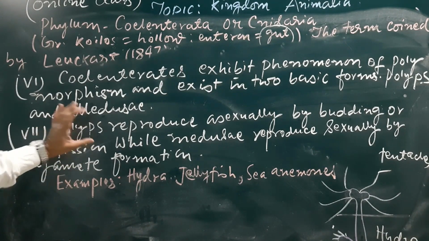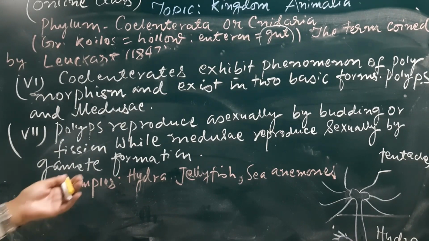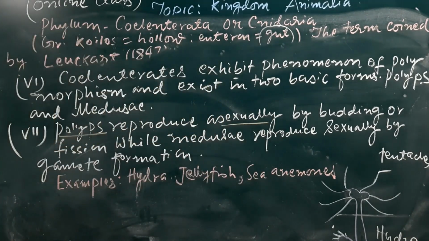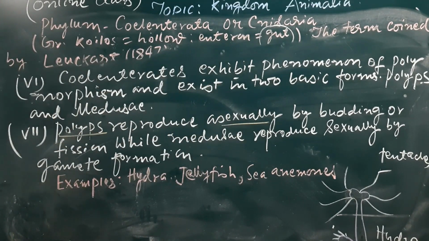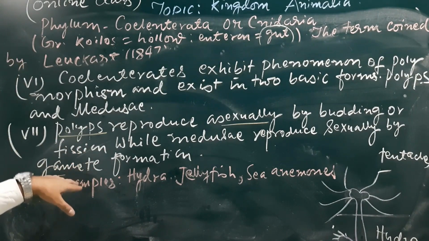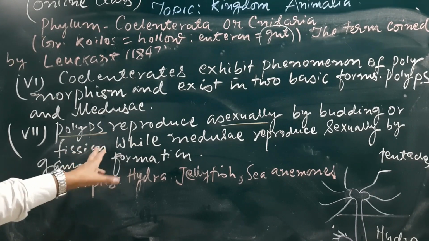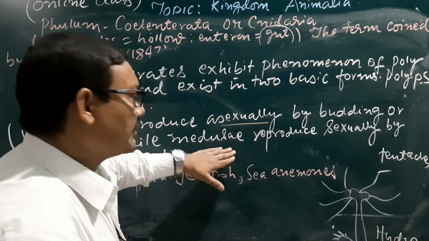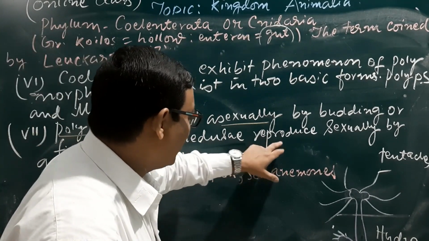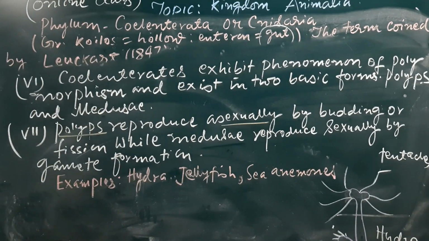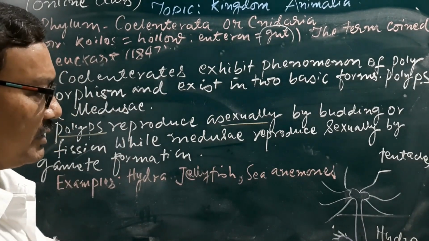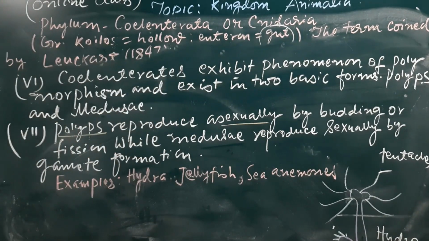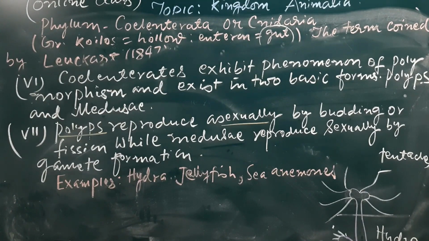So this is a very important and interesting stage in their life cycle, that is the polyp, which can reproduce asexually. By the process of budding or fission, they reproduce asexually and give rise to medusae, and when medusae develop, they can reproduce sexually by formation of gametes, two different types of gametes. Here are some examples: Hydra, jellyfish, sea anemones. So this is the second phylum, Coelenterata.